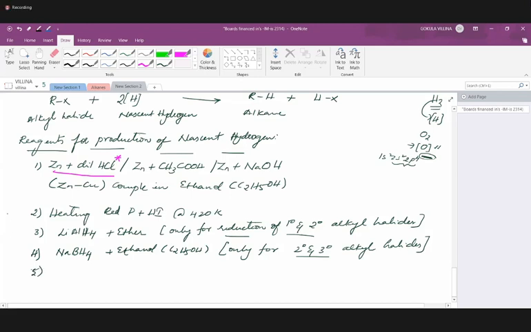This is somewhat different from the other reagents that you have seen. So you can expect this in mains. This part is important for mains.